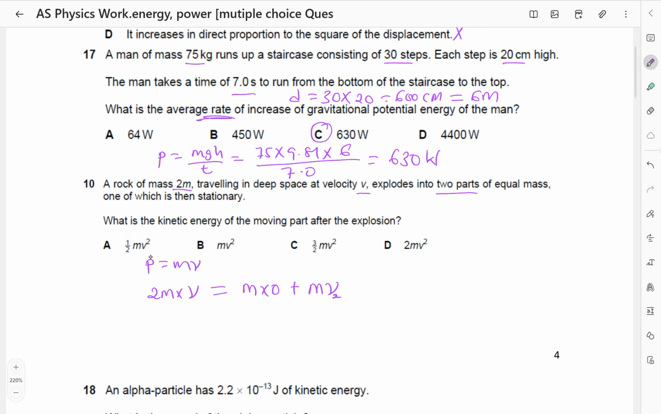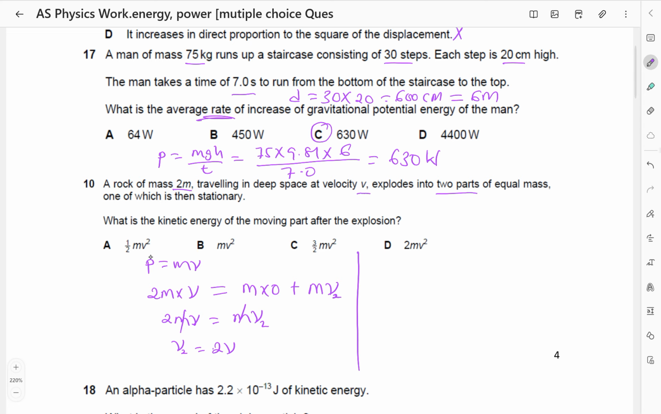Let its velocity be v2. So the m has cancelled, so we have that 2m times v is equal to m times v2, which means that v2 is going to be twice v. M has cancelled, so v2 is going to be twice v.